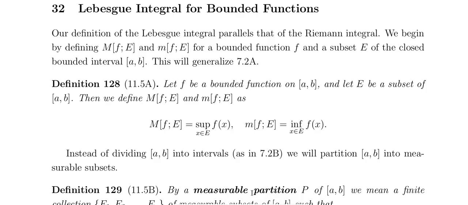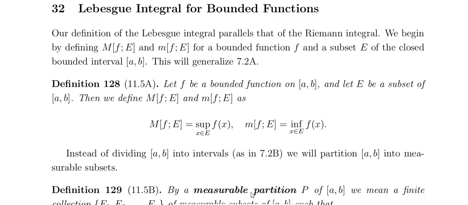The Lebesgue integral and the Riemann integral are part of the same concept, but they are a little bit different. The Riemann integral depends on the partition of the intervals, whereas here the partitions are measurable sets. That is the difference. So let f be a bounded function on [a, b].